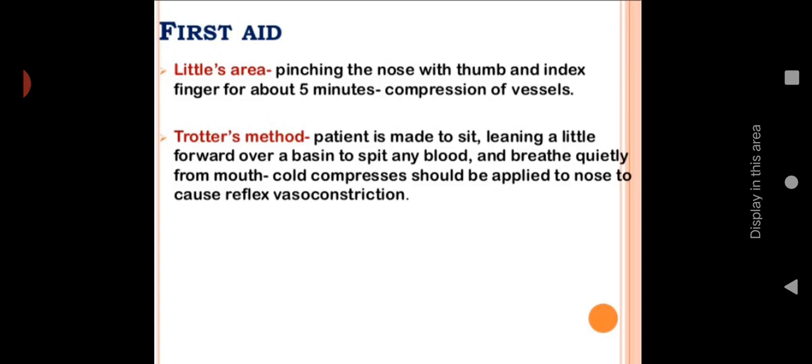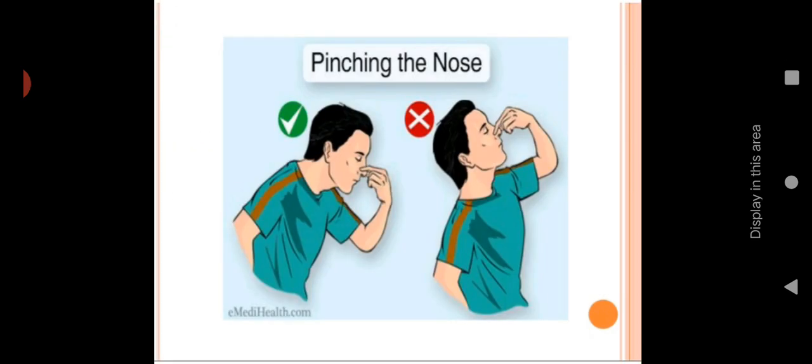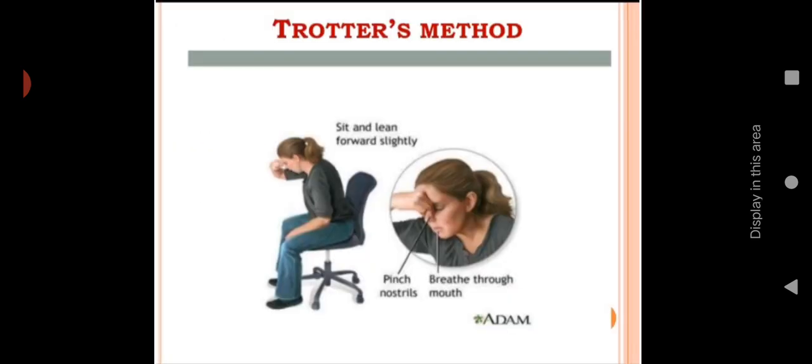Then the Trotter method. The patient is made to sit leaning a little forward over a basin to spit any blood and breathe quietly through the mouth. Cold compresses should be applied to the nose to cause reflex vasoconstriction. So in the Trotter method, you have to make the patient sit in a proper position.